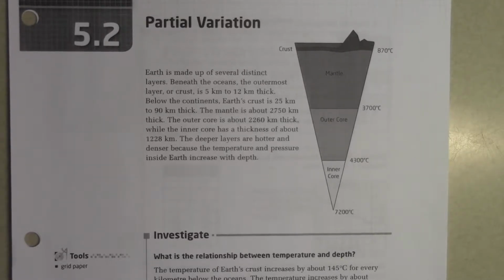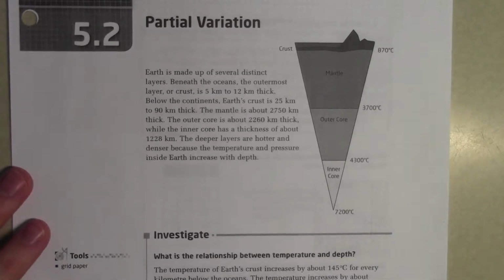The investigation says, what is the relationship between temperature and depth? The temperature of Earth's crust increases by about 145 degrees for every kilometer below the oceans. The temperature increases by about 21.75 degrees for every kilometer below the continents. Starting at a temperature of 10 at the surface of Earth's crust, make a table showing the depth and temperature of Earth's crust under the ocean and under the continent at depths between 0 and 5 kilometers.